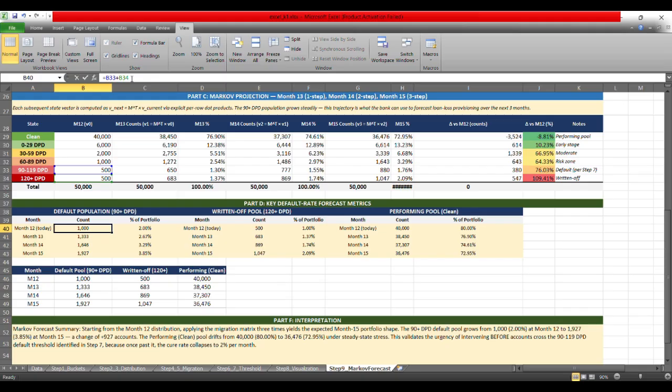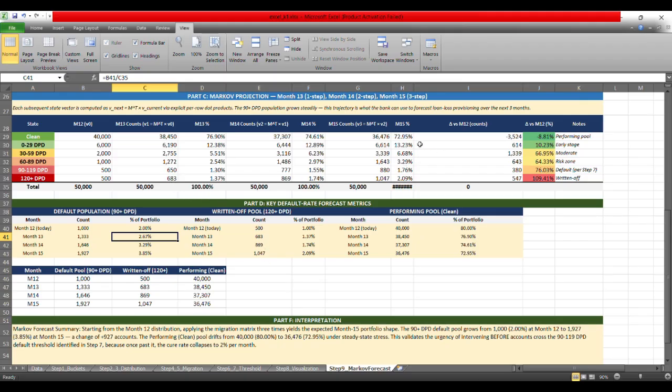Now similarly, you can calculate the month 13, month 14 and 15 accounts, how the default population is looking. And if you see, the percentage of the portfolio for the 90 plus is increasing in the other 3 months, the forecasted that we have. Similarly, for the write-off pool, I prepared a summary. Like in month 12, we have 500, but in month 13 we forecasted a count of 683, then 869 and 1047 from here.